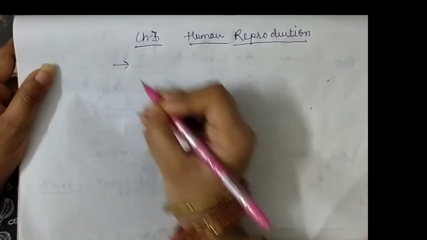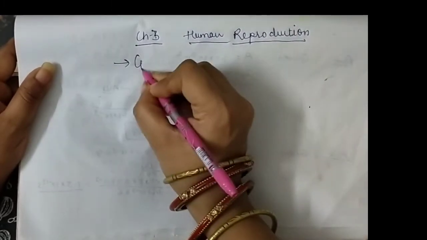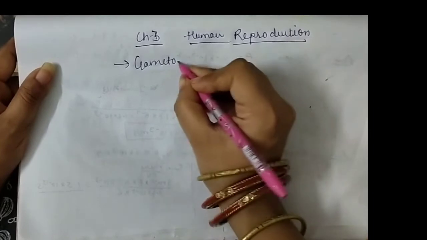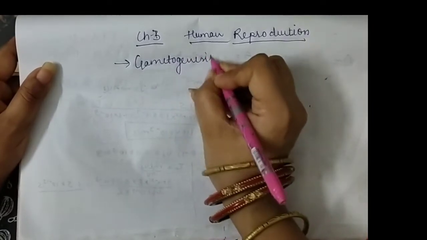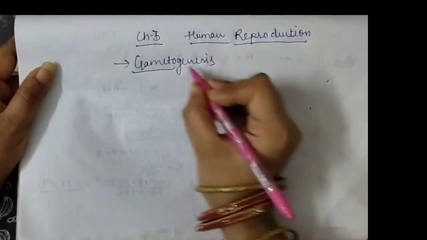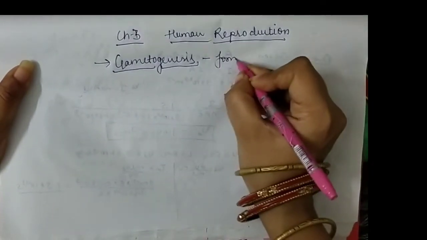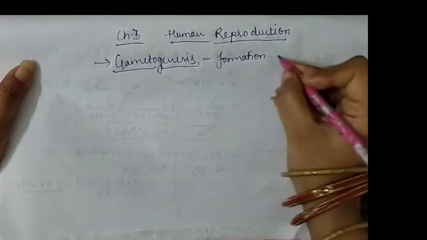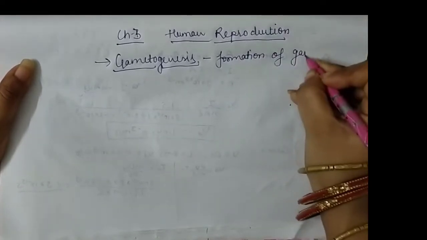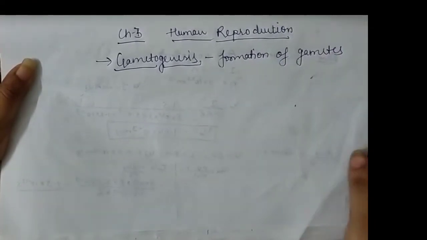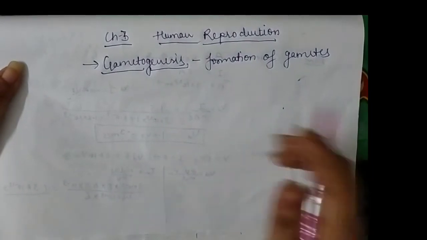So first, to conduct this process, the first process is gametogenesis. As the word indicates, gameto means gamete, genesis means formation. It means the first process is the formation of both types of gametes. Male and female gamete formation is known as gametogenesis.